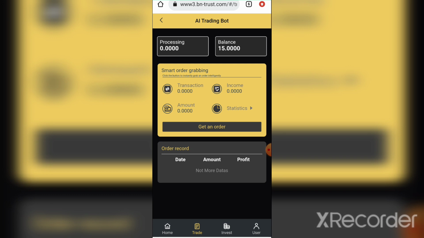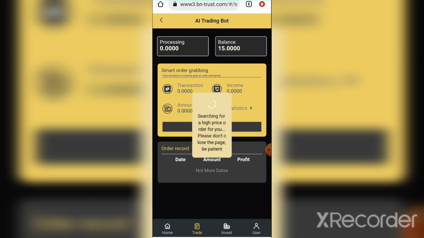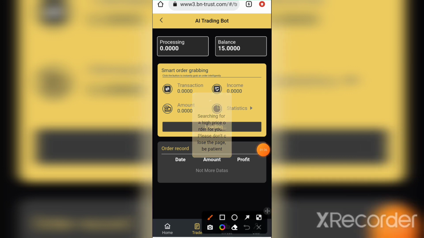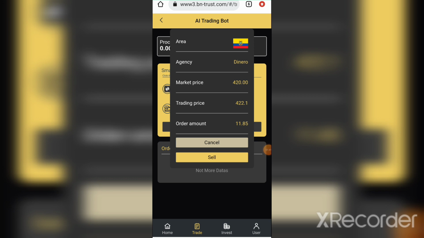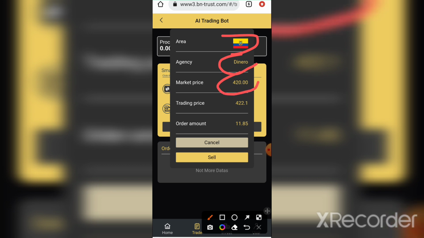Then I click on get an order. As you can see, it's searching like COTP. Now everything is almost the same. You can see the area, the agency, the market price, the trading price, and the order amount here, 15.85 USDT. So I want to sell it right now.